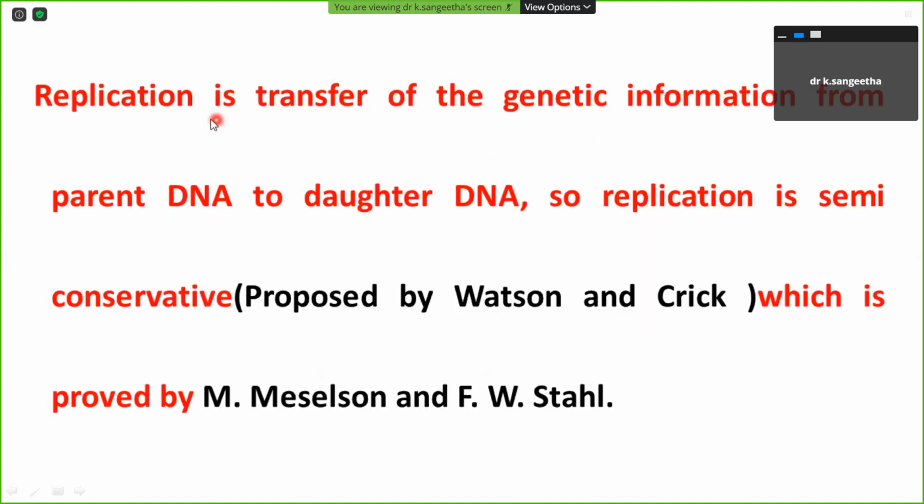So replication is nothing but the transfer of genetic information from a parent DNA to the daughter DNA. So it is semi-conservative. Why can we call it semi-conservative? Anybody? Because one of the strands of the daughter is from the original and the other is synthesized. Yeah, good. So one of the parent DNA single strands is going to act as a template, and the other one, which is complementary to that one, is going to be synthesized. So we can call it semi-conservative.